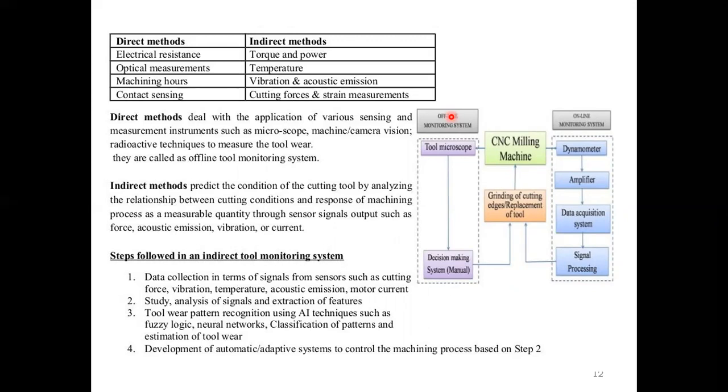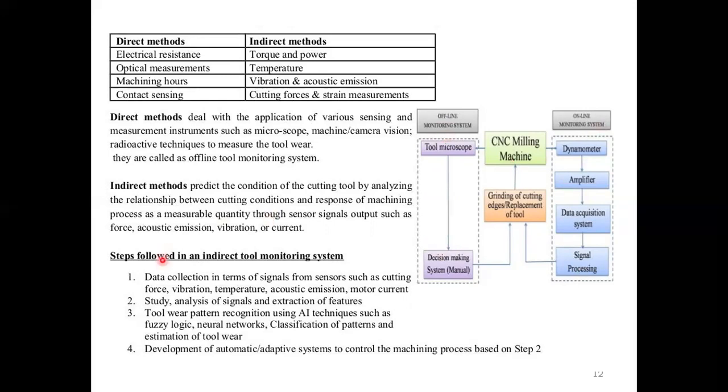The indirect method predicts the condition of the cutting tool by analyzing the relationship between cutting conditions and the response of the machining process as a measurable quantity through sensor signals. So outputs such as force, acoustic emission, vibration or current are calculated by the indirect method. This is the diagram for the indirect method calculation. This one is the direct method for calculating some parameters.